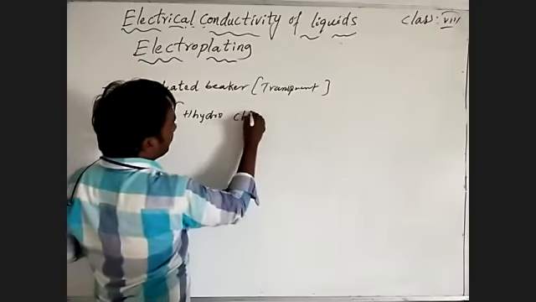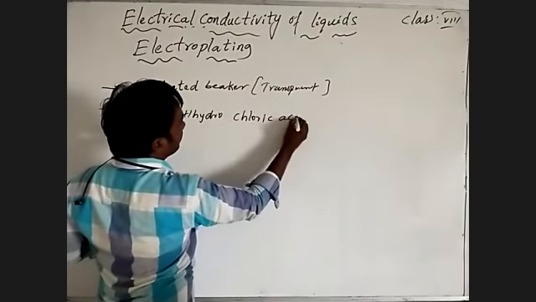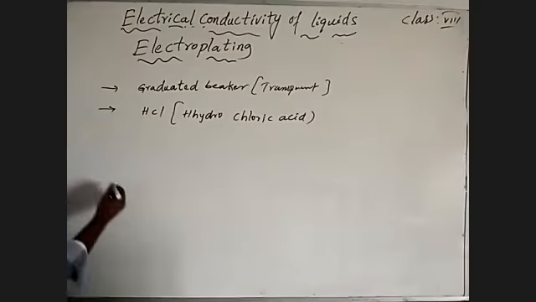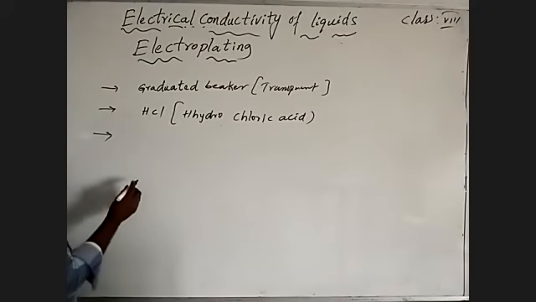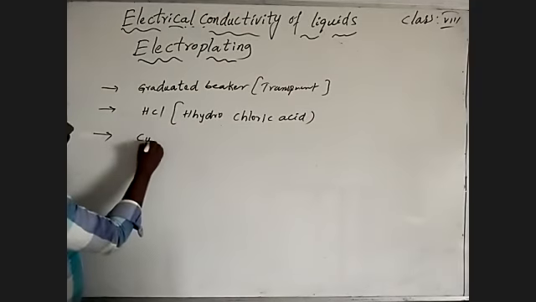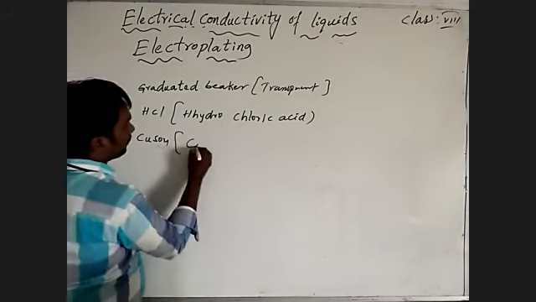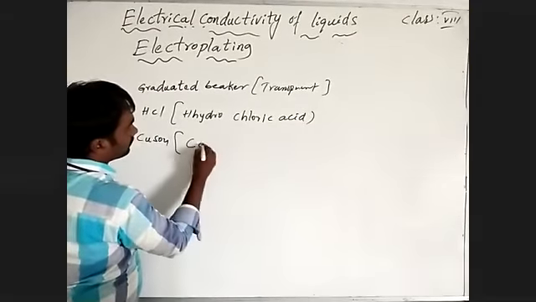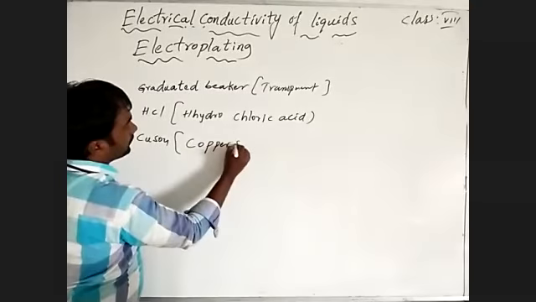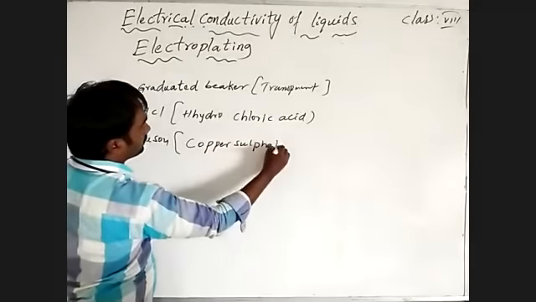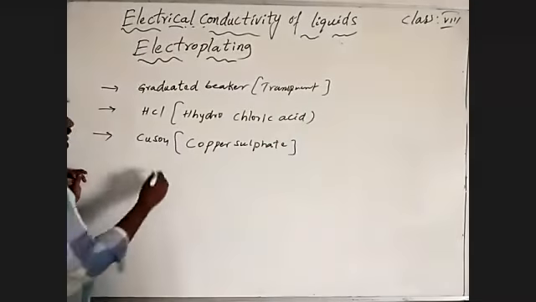Hydrochloric acid. The next thing is copper sulfate in crystalline form, CuSO4. Copper sulfate crystalline, in solid